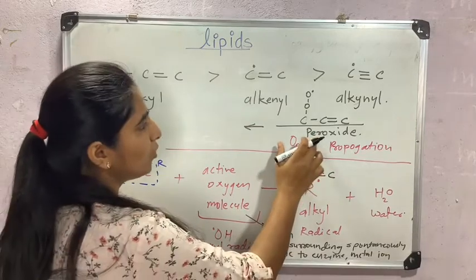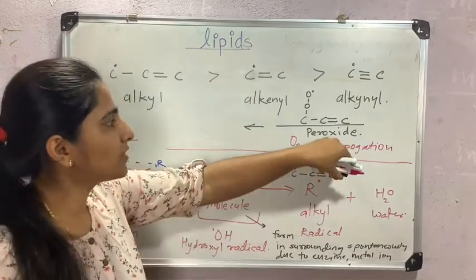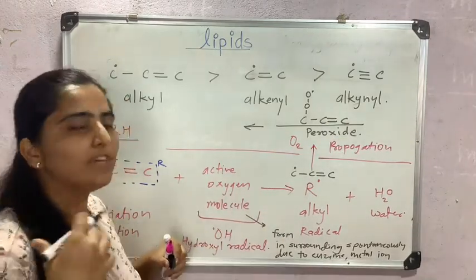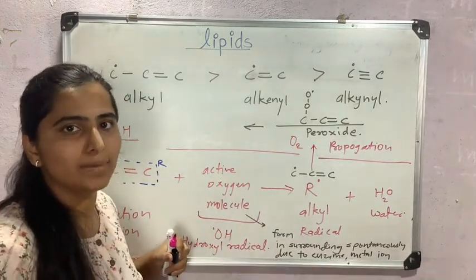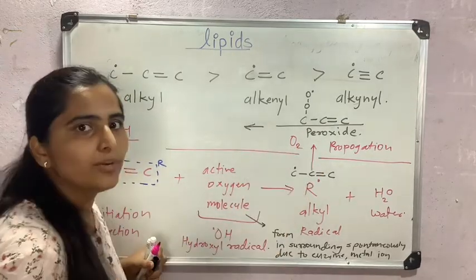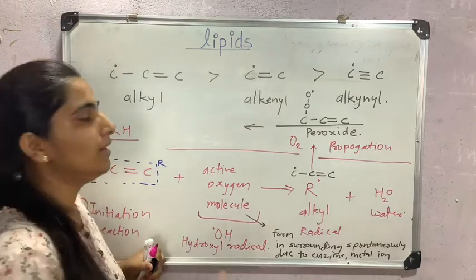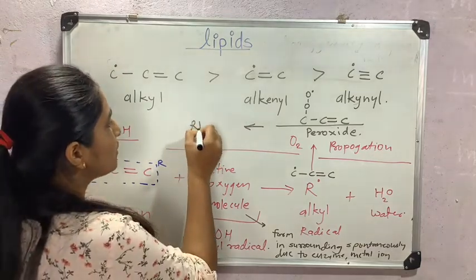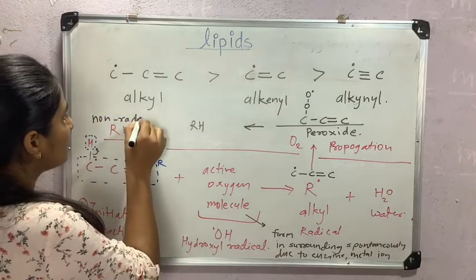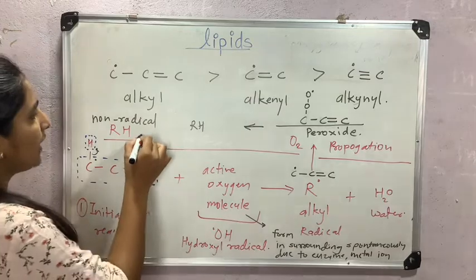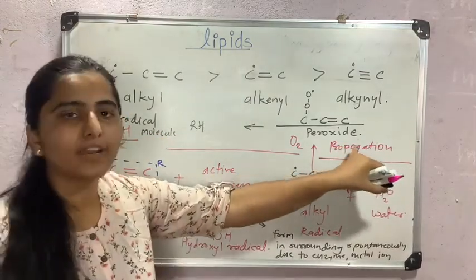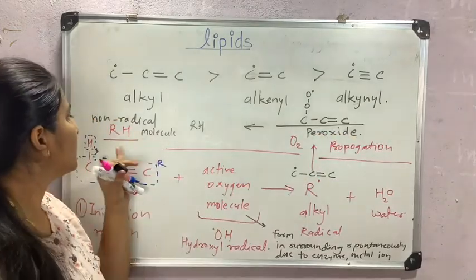Now this peroxide free radical is unstable. Every molecule, even human beings, tries to become stable. Therefore, this peroxide free radical will try to react with a non-radical molecule like RH. Now we have RH as the only non-radical molecule. Why will this peroxide free radical react with this lipid?